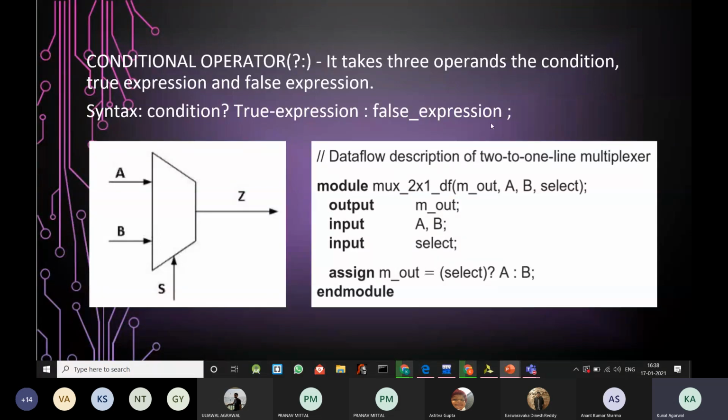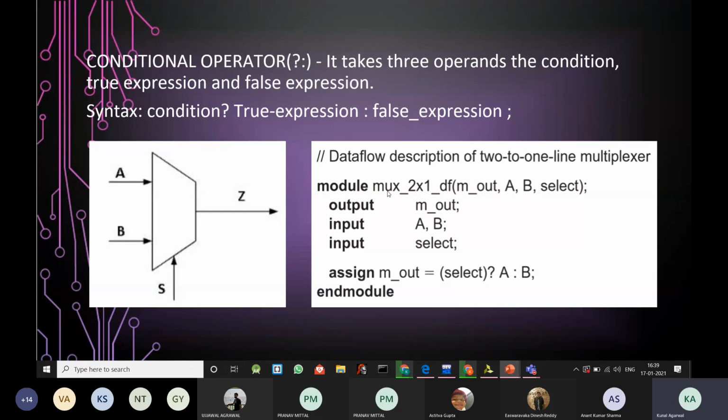We have taken an example of a 2 to 1 line multiplexer, as we all know, you might have seen it in the DGSM workshop. Let me just recall the concept. When the value of s is high, that is it is 1, then in the output z is equal to a. Else if s is equal to 0, that is the select line is 0, then the value corresponding to output z is equal to b. So that we will implement using the conditional operator.